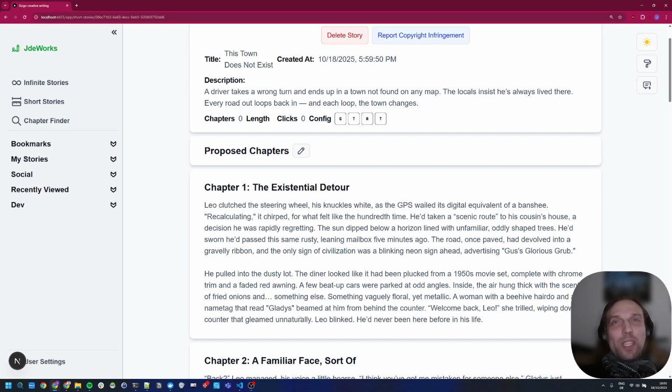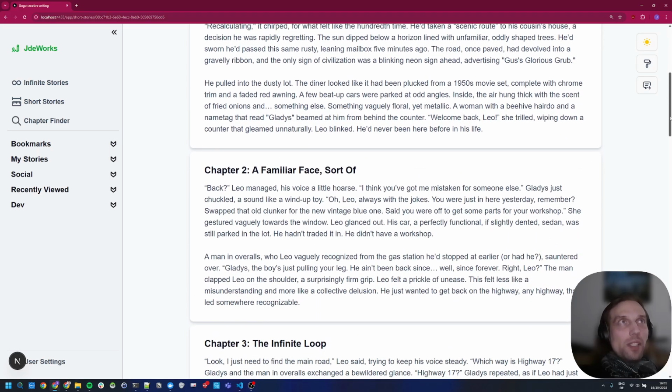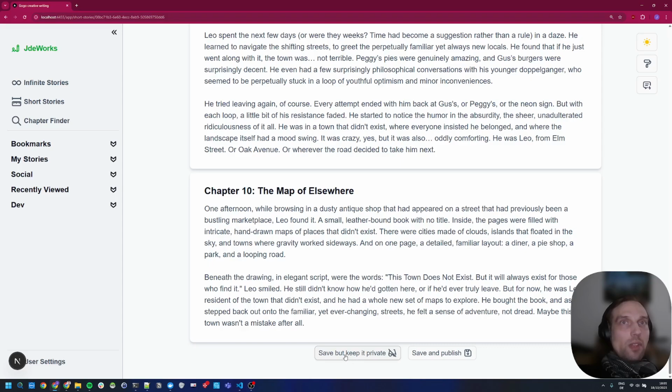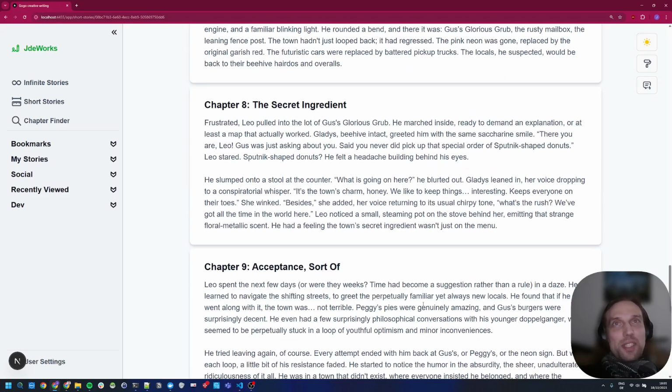And now that we generated it, we can just save and keep it private, so no one else can see it. It's just our story. We only want to read it and that's it. Or we can save and publish it. Means this is now accessible to everyone. Well, the moment I publish the tool. So this is now saved.